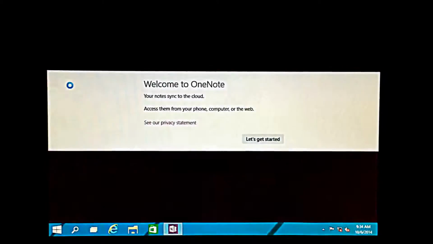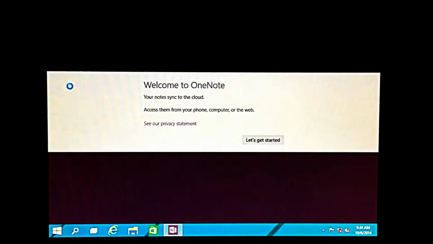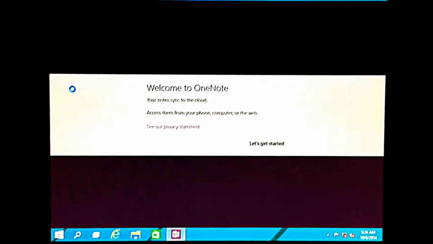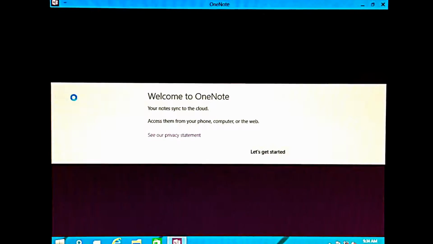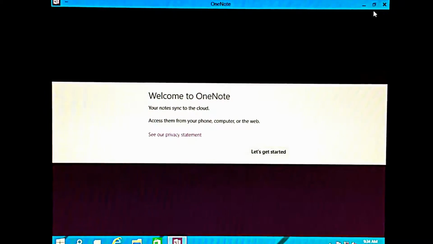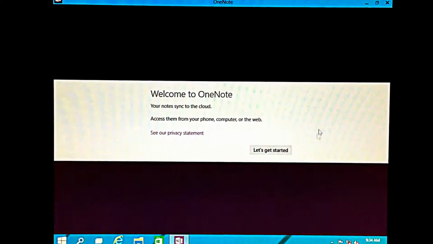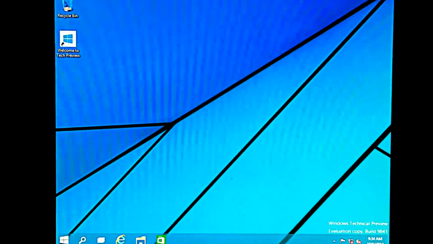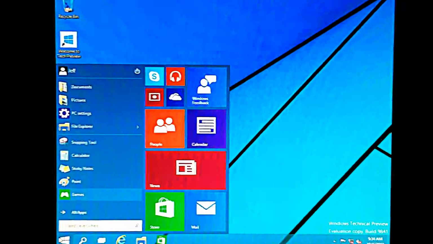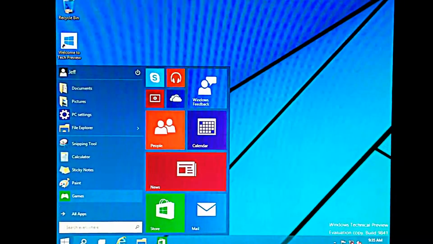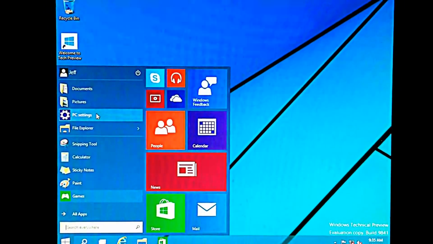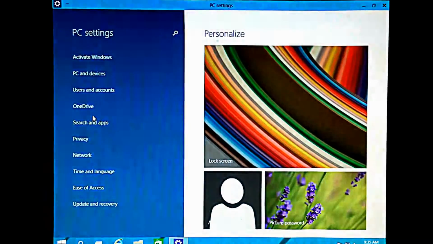This is great if you're into the whole Microsoft community. Anyways, if you're in their whole community, this will allow you to share notes across all devices. I'm not really connected right now, so obviously some of these things are not going to work. That being said, is Windows 10 going to work fully on a non-connected device? Well, that still kind of remains to be seen. I've noticed a lot of limiting functionality in not being able to connect online.